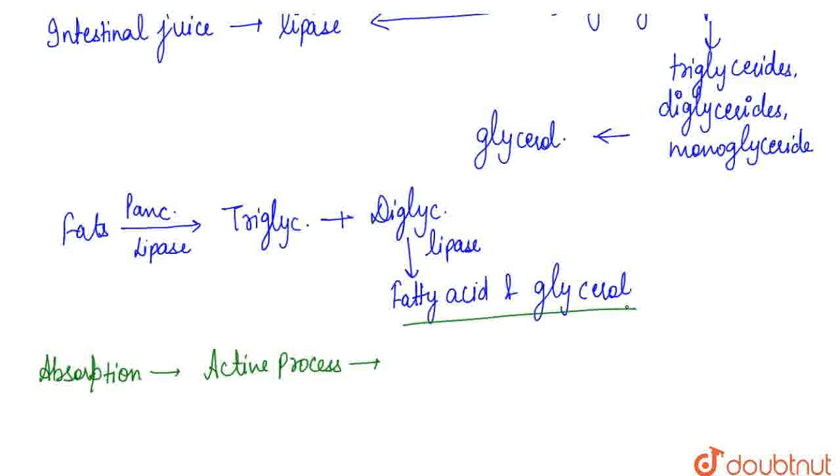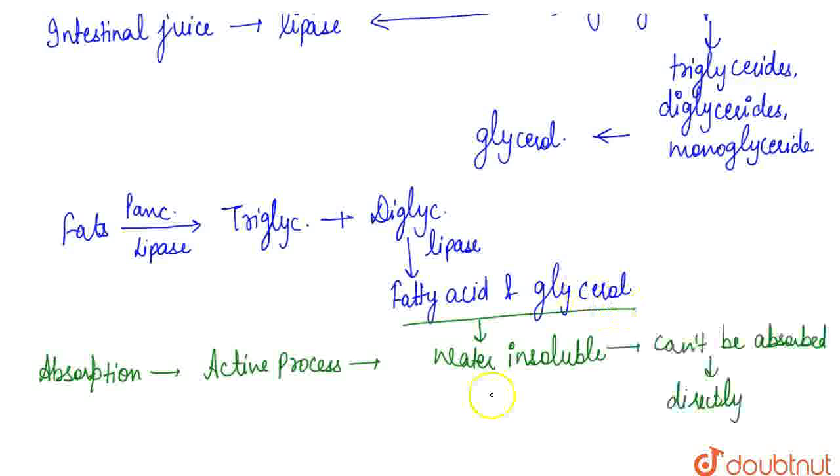However, these fatty acid and glycerol are water insoluble, so they can't be directly absorbed by our blood. Hence, they first incorporate into small droplets called micelles, and then they're transported into the villi of the intestinal mucosa.